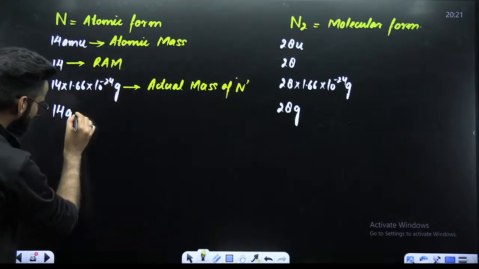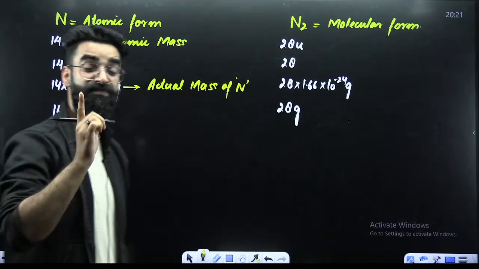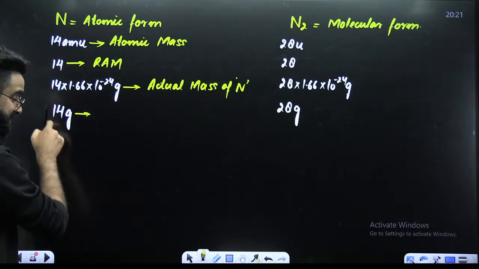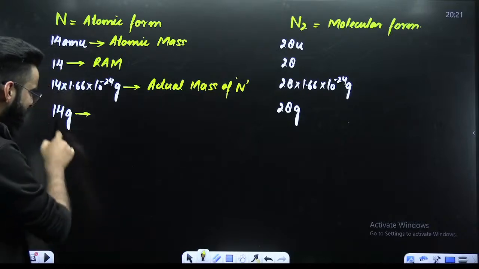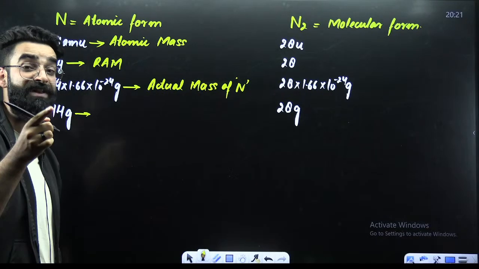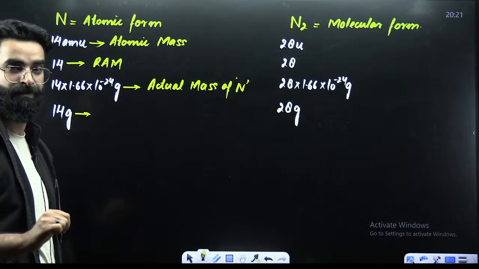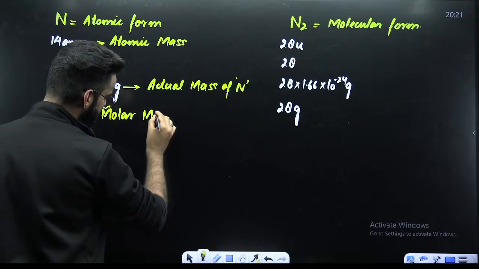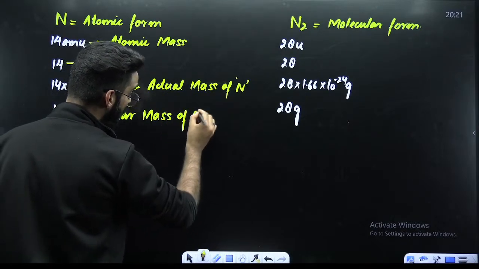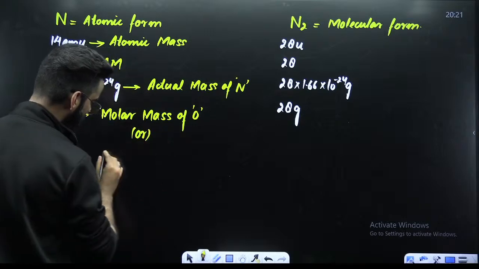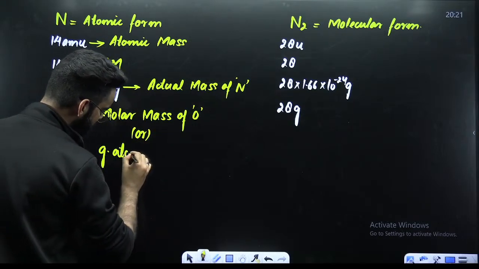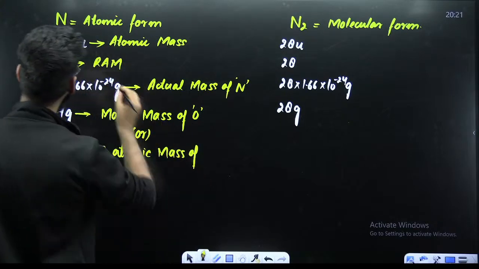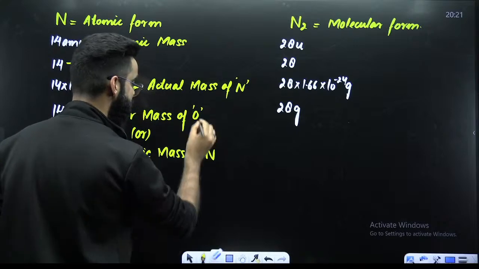Now, if I ask you, what about this particular thing, 14 grams? This 14 grams is the mass of 1 mole of nitrogen. This is the mass of 6.022 into 10 raised power 23 nitrogen atoms, which you will be calling the molar mass, or the gram atomic mass of nitrogen. I'm talking about nitrogen, okay?